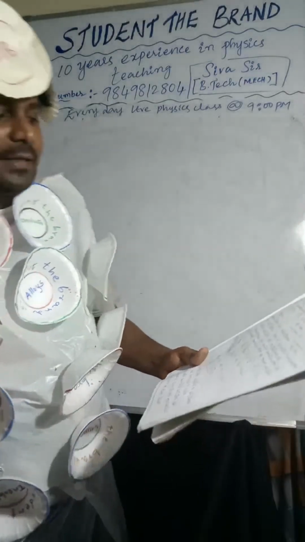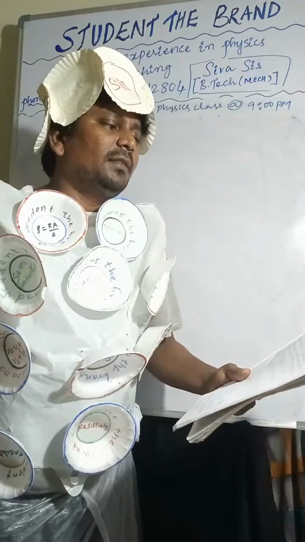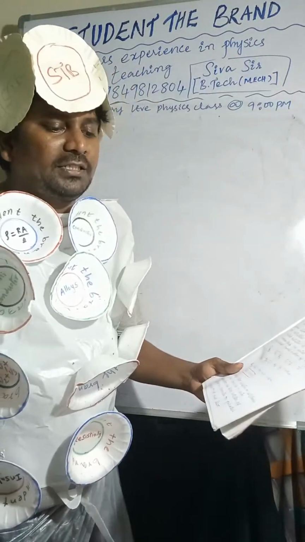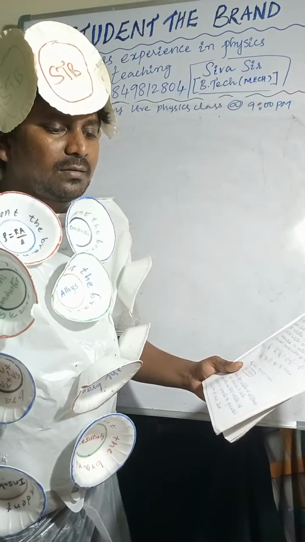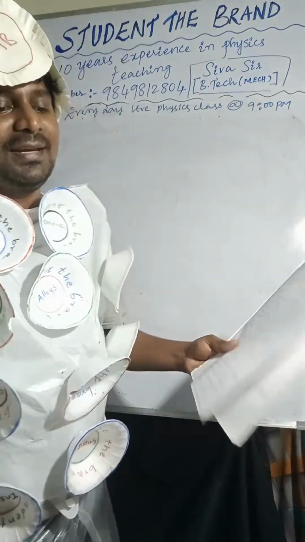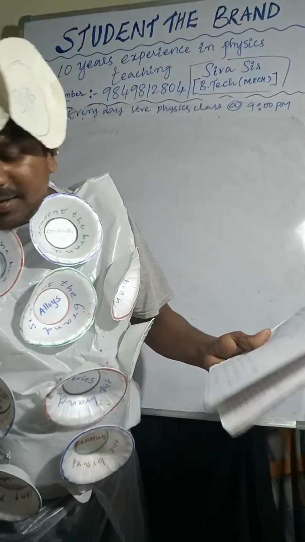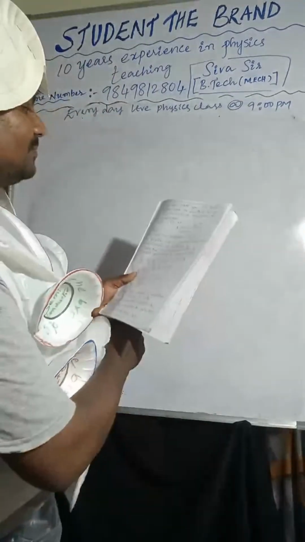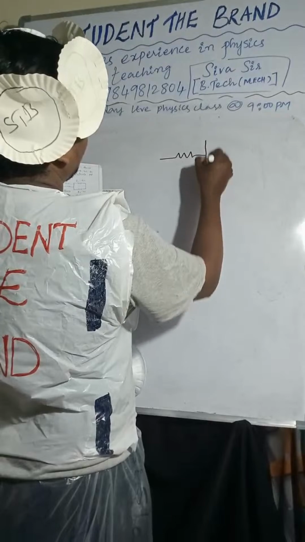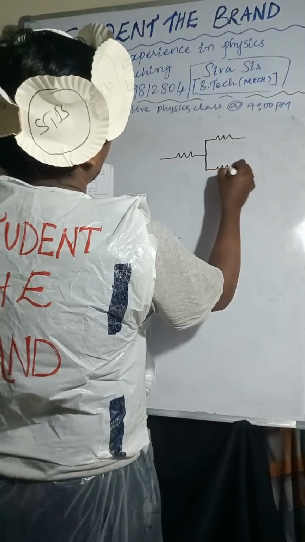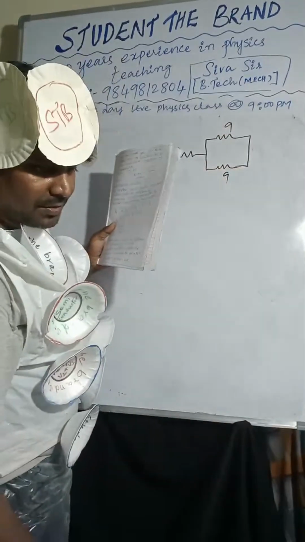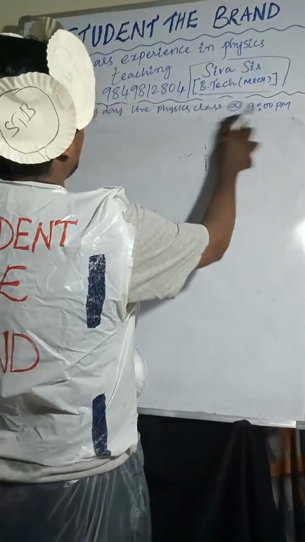Now you can go to the next one. Show how you join three resistors, each of resistance 9 ohm, so that the equivalent resistance of the combination is... So equivalent resistance, you can see now. This is 9, this is 9. Same method we can follow.